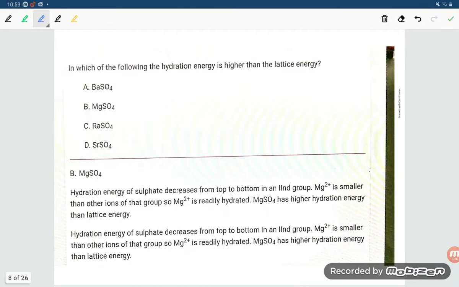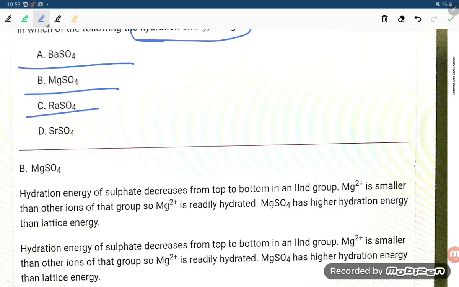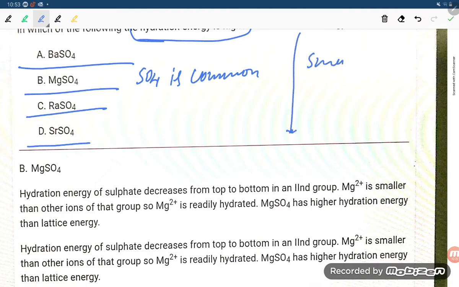Next one, students: in which of the following is hydration enthalpy higher? Four options are given: BaSO4, MgSO4, RaSO4, SrSO4. SO4 is common. When you are moving down the group, small size means more hydration enthalpy.